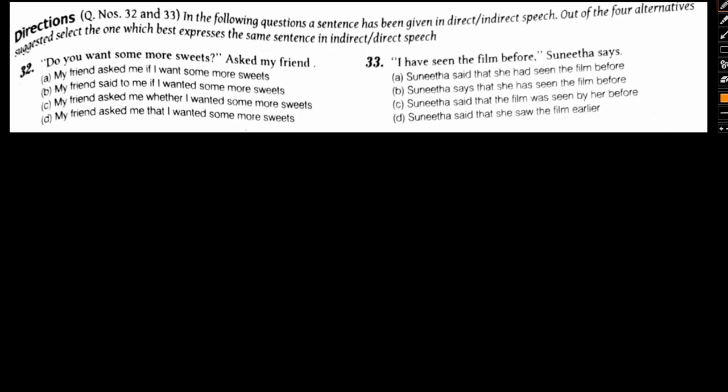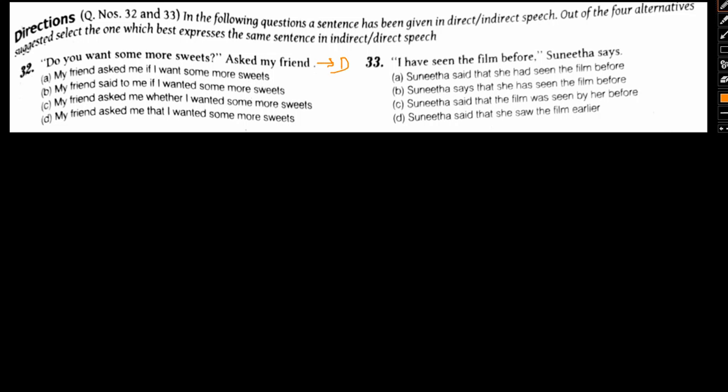Let's start with question 33. "Do you want some more sweets?" asks my friend. This is a direct kind of speech. Now I'm looking to convert the same into indirect speech. So let's go through the options one by one. Option A: My friend asked me if I want some more sweets.